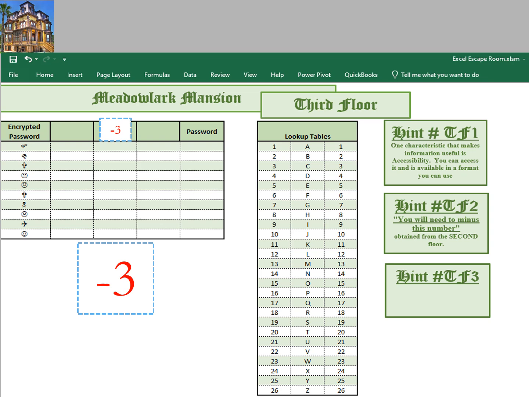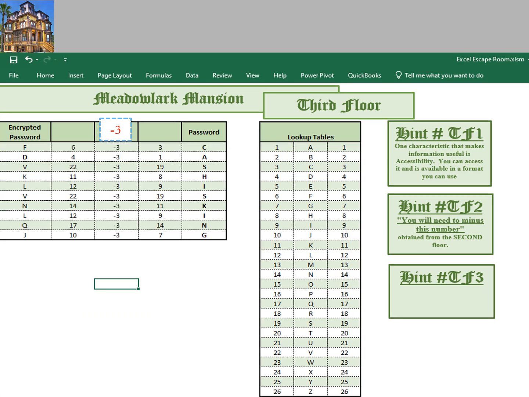And once again, over here, we have some cells where we can do some work in. Everything else is protected. And the hint here is, what I'm seeing is some symbols over here. And the students have to think about this and what's going on. Most of them will have no idea, but I left a little clue here. One characteristic that makes information useful is accessibility. You can access it, and it is available in a format you can use. So right now, this format is not accessible to us.